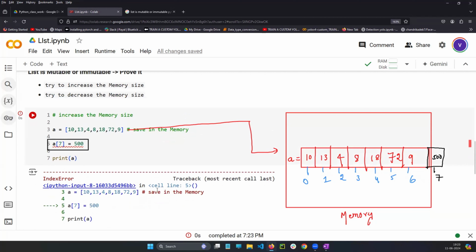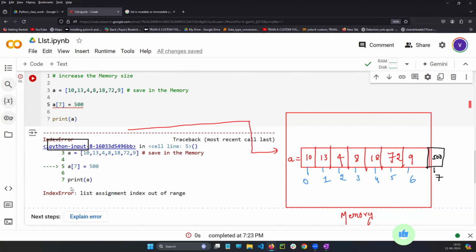Okay. So see, when you see the error, you should not worry. I'm telling you. In which line you are getting the error, guys? Line number 5, which means this line. Exactly here only, you are getting the error. Come on, guys, like you said, this can increase the memory, no? But come down. What you see here? What they are telling? List assignment index out of range.